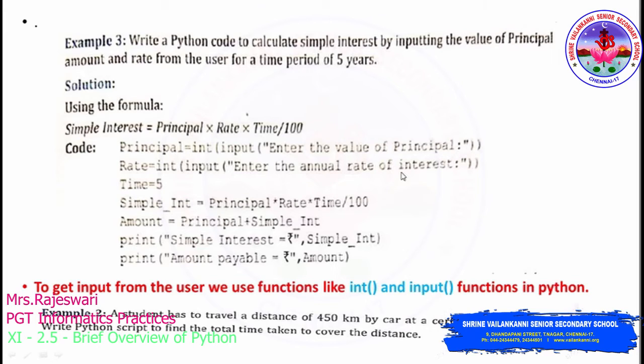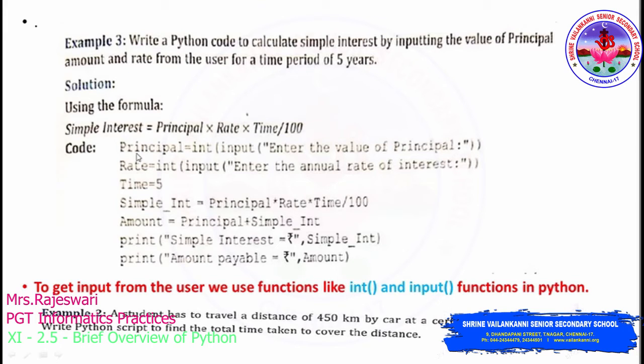The same will happen here for the rate variable also. Here rate also they told us to access from the user, so I have provided the rate variable here. So same, int of input of enter the annual rate of interest. If I provide some rate of interest here as 5% or 2%, that will be considered as a string, in turn converted into the integer data type, and in turn assigned to the variable rate. And the time period they have provided is 5 years.